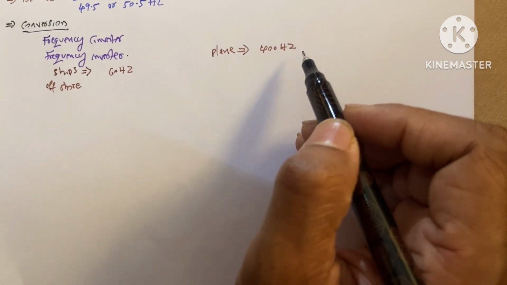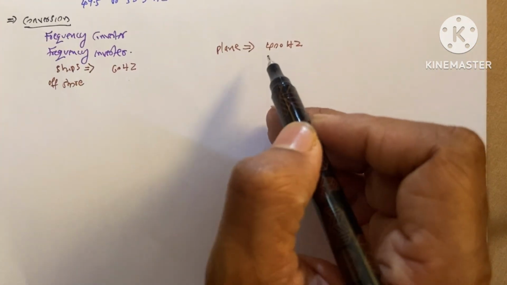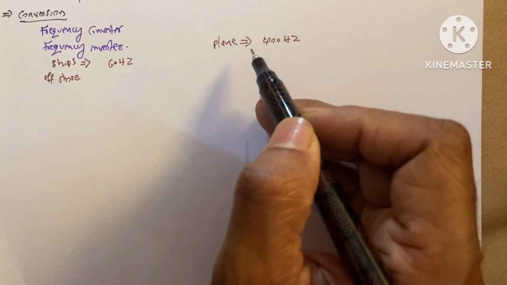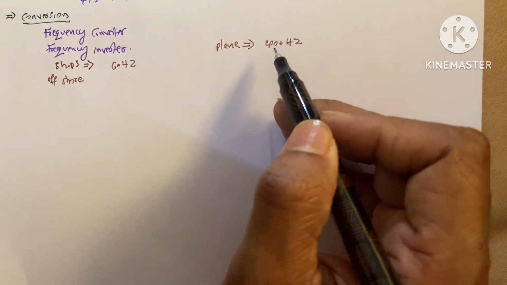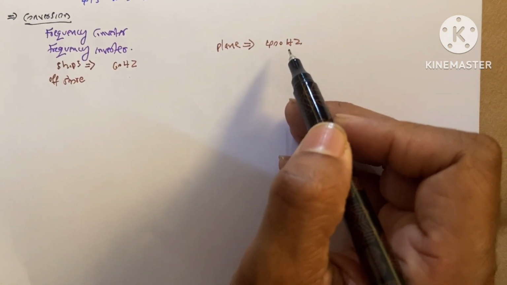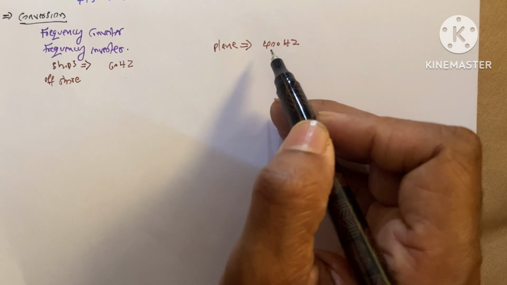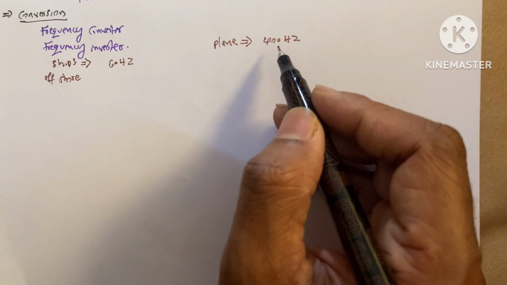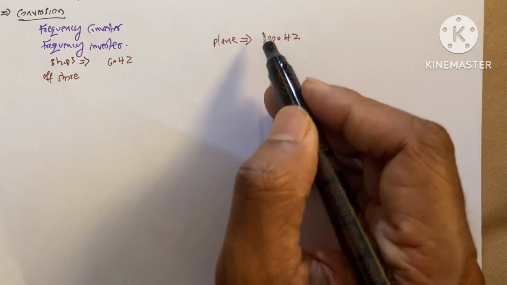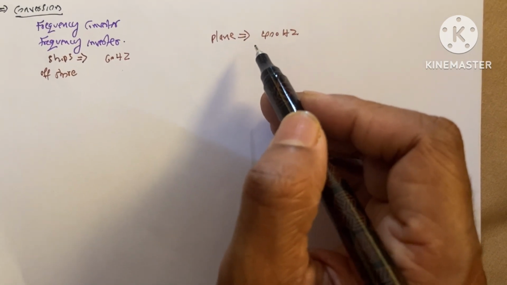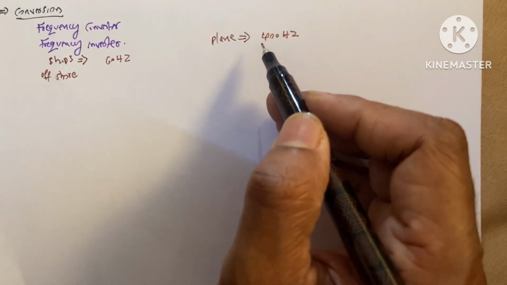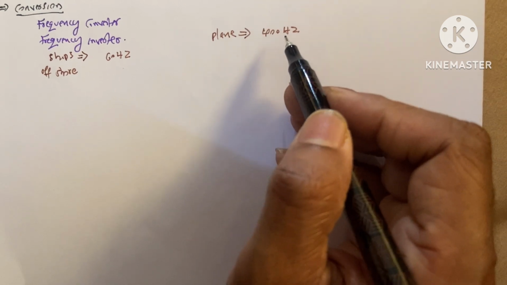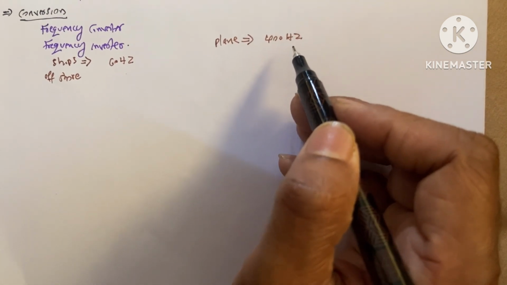We already discussed 50 hertz and 60 hertz. We already said that 60 hertz is more powerful. Then what about 60 hertz and 400 hertz? Obviously 400 hertz will be more powerful. That means this high frequency power is important in planes for their highly powerful engines. We know that planes move very fast, which means they require very powerful engines. So for planes, this 400 hertz frequency power is required.